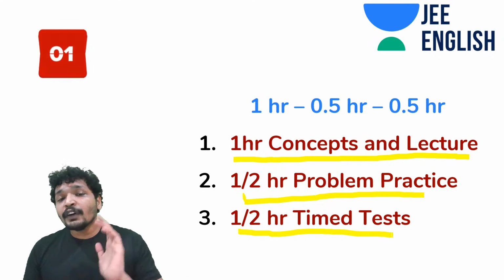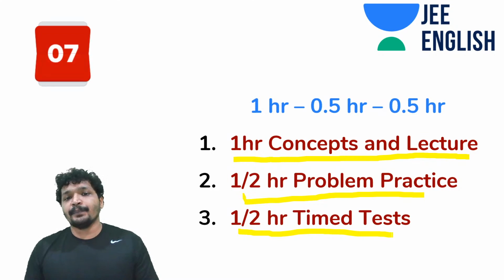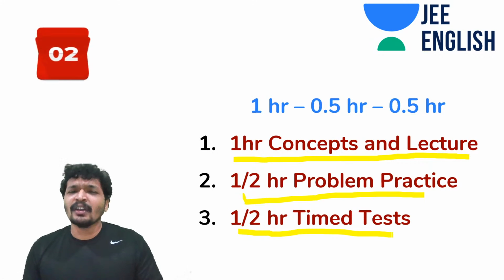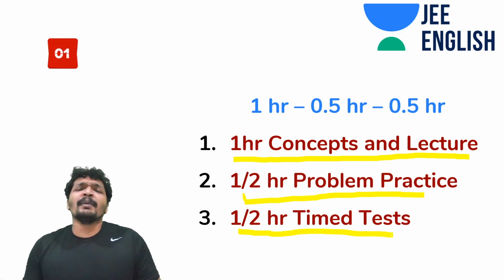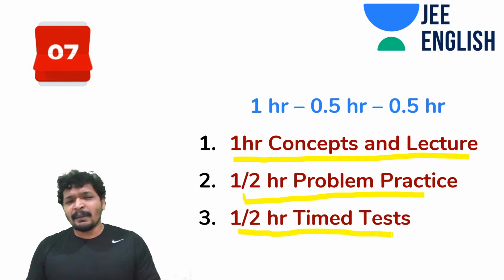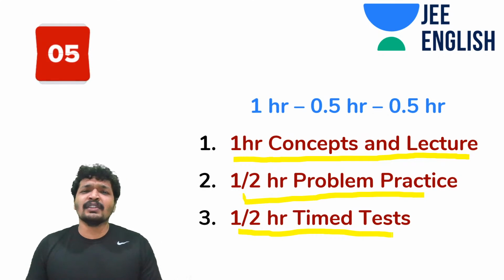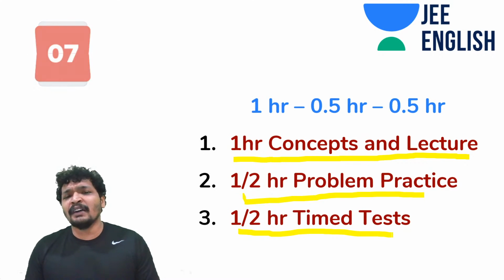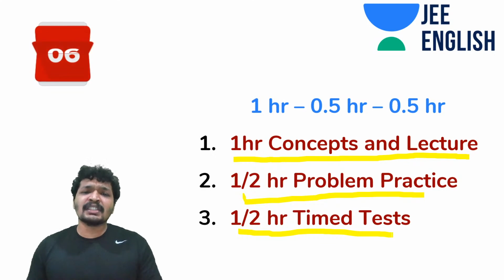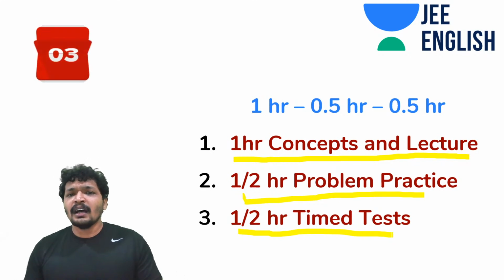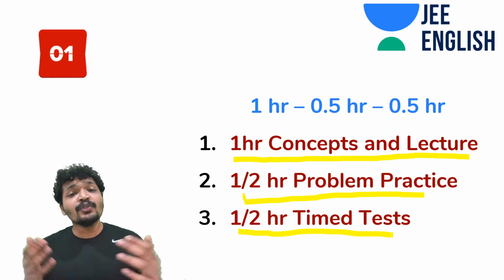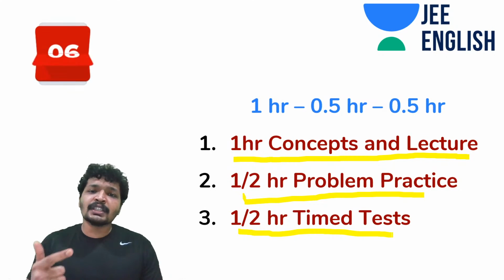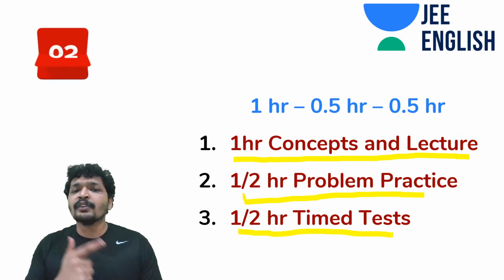You are given 6 hours. For 30 days you have 180 hours. And that 180 hours is good enough. See, electrostatics and magnetism, or let's say current electricity or mechanics, how many hours of lectures do you attend? Sometimes 2 hours of lectures on each topic. You have 20 hours or like 30 hours of mechanics. And similarly for electrostatics and magnetism, you have like 20 hours, somewhere around 60 hours for all these heavyweight topics. And lightweight gets covered in anywhere around 40 hours. So you are completing everything within this time frame. If required, if you are watching any lectures online, do put them on a higher speed.